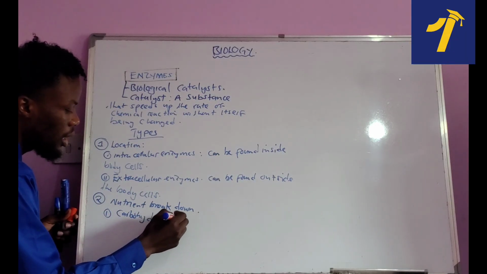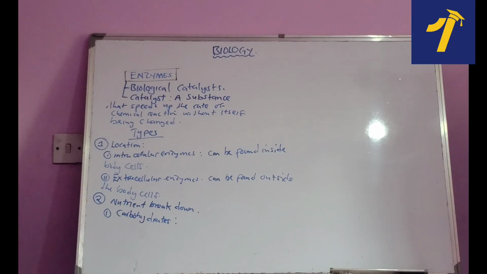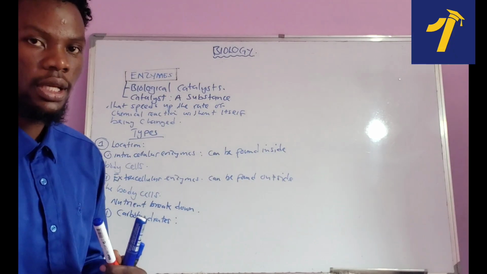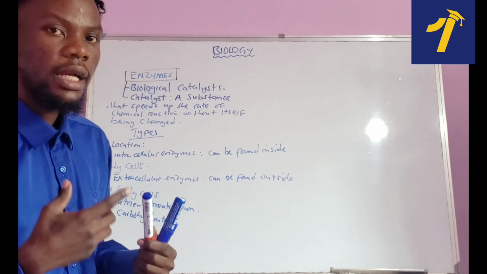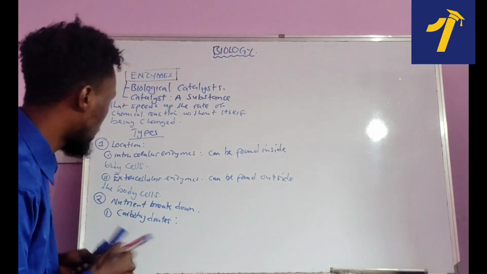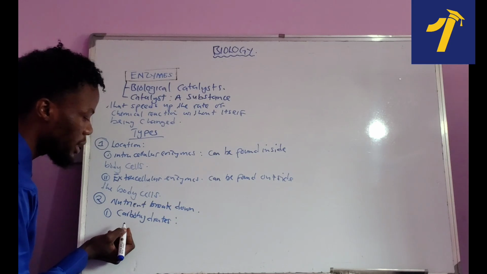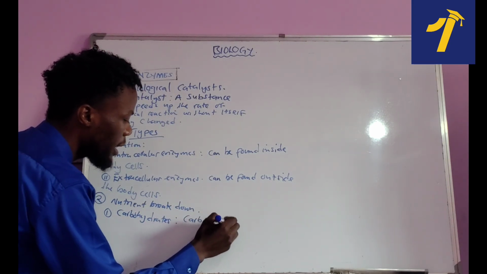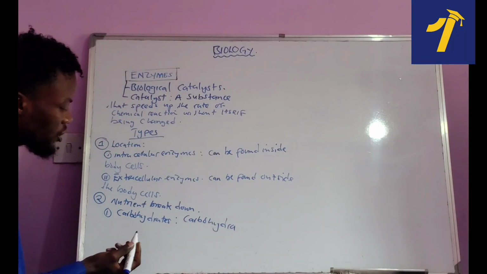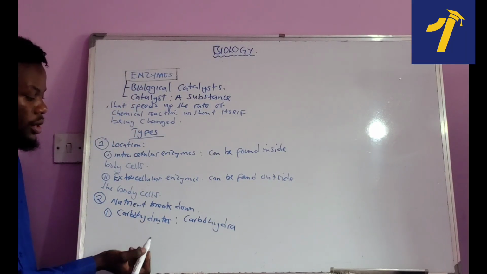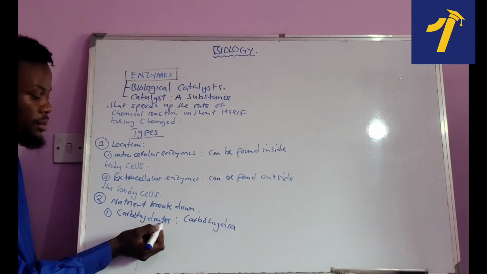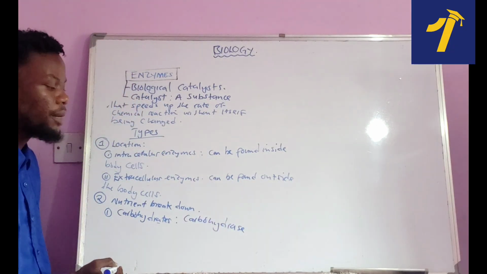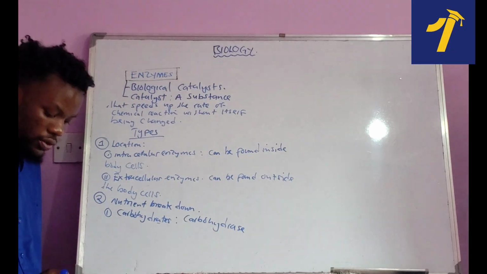Carbohydrates, or starch. And what do we call those enzymes that act on carbohydrates? We call them carbohydrases. From this word carbohydrate, the moment you reach the E on the A, you just remove the T and E so that it becomes carbohydrase.